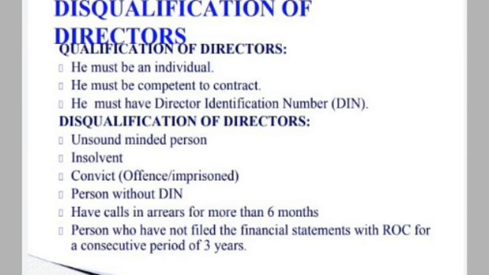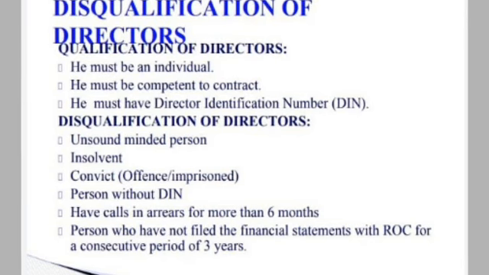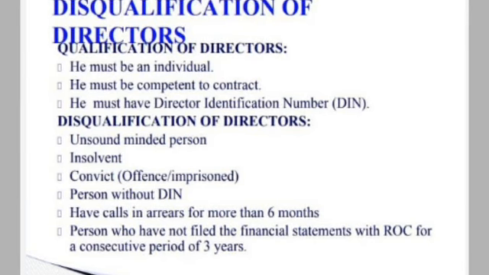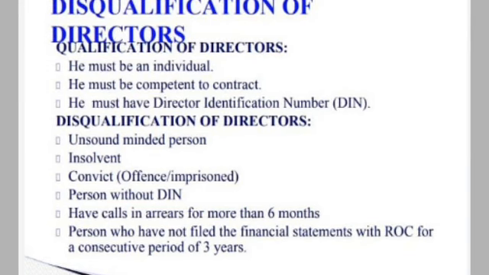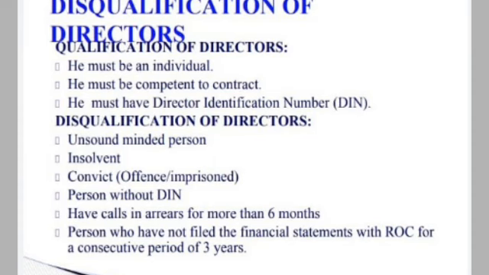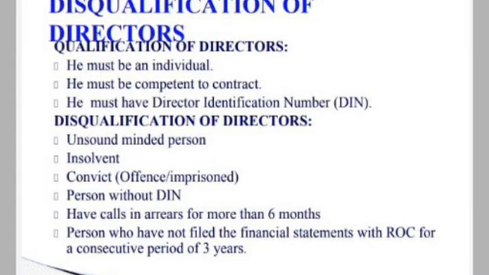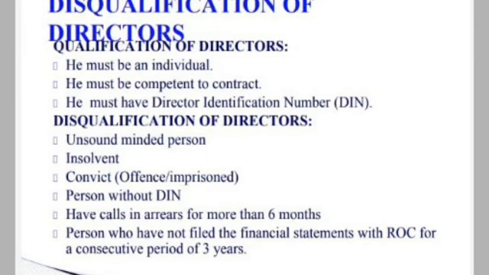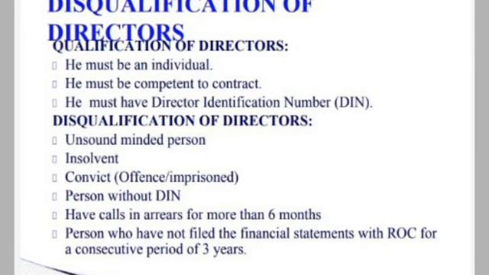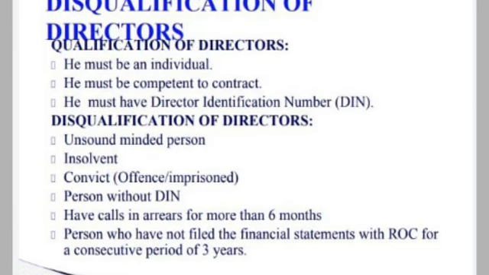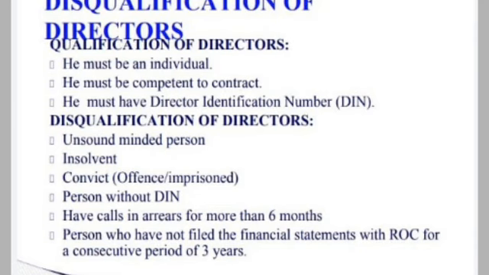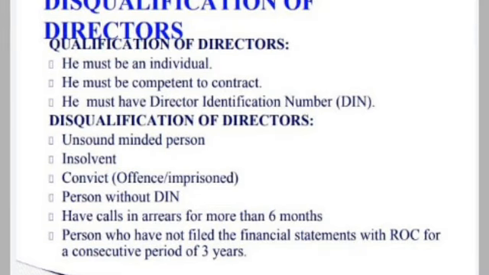Next one is disqualification of directors. Here, the following are the persons who cannot act as a director: an unsound minded person, insolvents, a convict or imprisoned person, a person without DIN, a person having calls in arrears for more than 6 months in the company, and a person who has not filed a financial statement with the Registrar of Companies for a consecutive period of 3 years. These are the qualification and disqualification of directors.